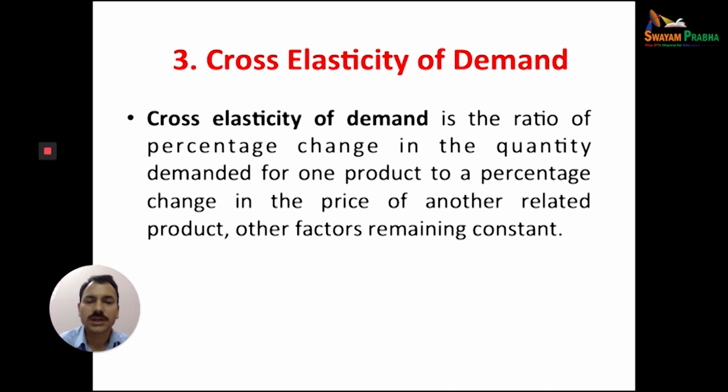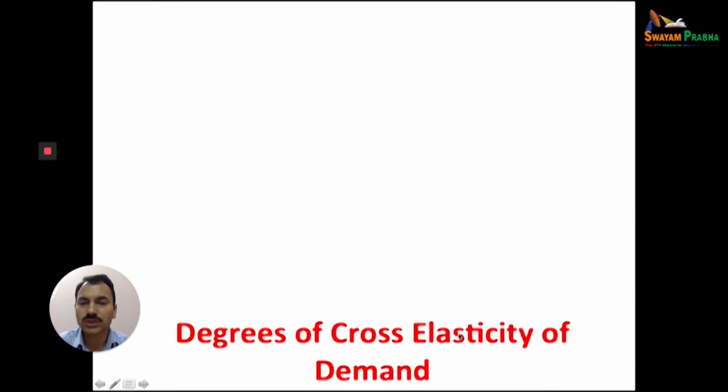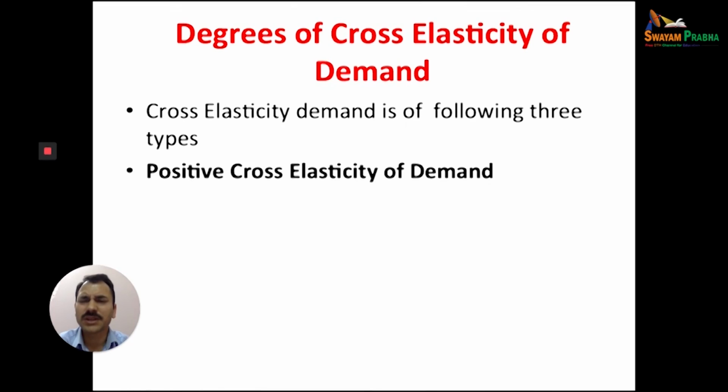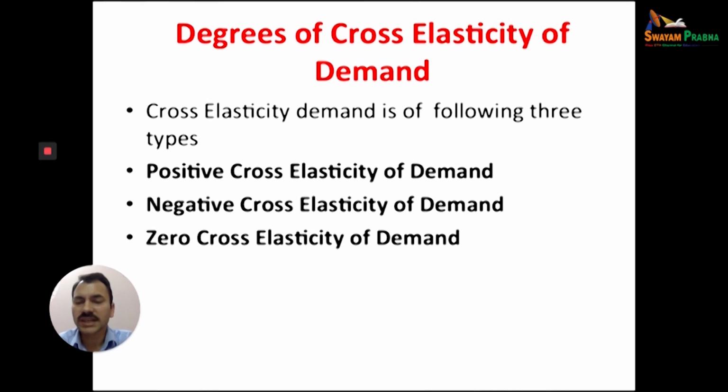So how much change will take place in the demand of one commodity due to a change in the price of another commodity? We can calculate the cross elasticity of demand as the percentage change in quantity demanded of product X due to the percentage change in the price of product Y. Similar degrees can be there: positive cross elasticity of demand, negative cross elasticity of demand, zero cross elasticity of demand.